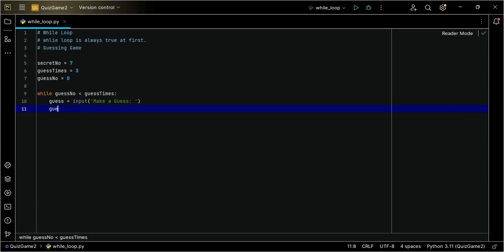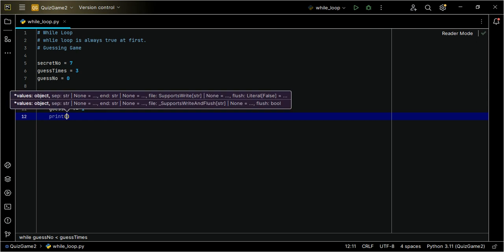So we say guess number. Now I'm using the increment operator this time around. So I say plus equals 1. So it will always increase the number of guesses until it is no more less than 3, which is the guess time.